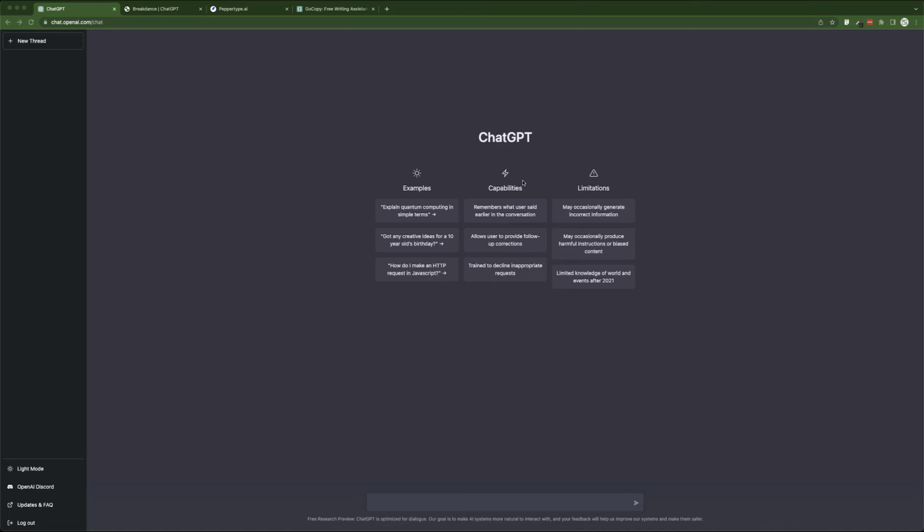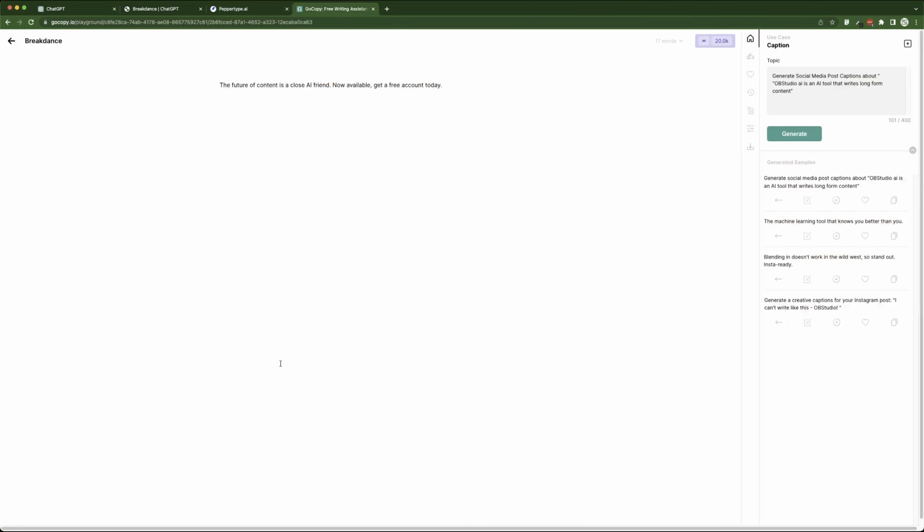So I'm going to test this and I'm going to let you know what this really is. I'm going to open two other AI tools that I use myself, and then we are going to give them commands and prompts, and see what they will be able to do. So what we want to do now is tell it to write a caption for an AI tool that writes long form content. So I'm going to go in and paste this over here, and remove what is in the front.